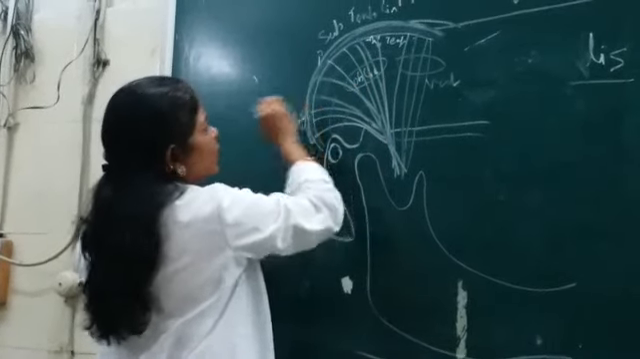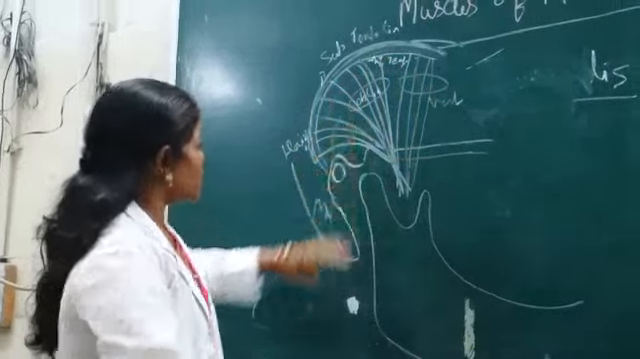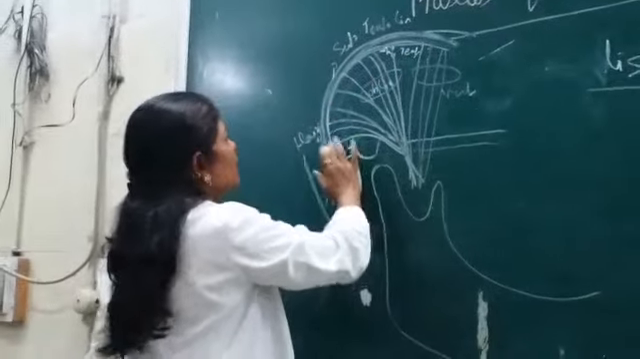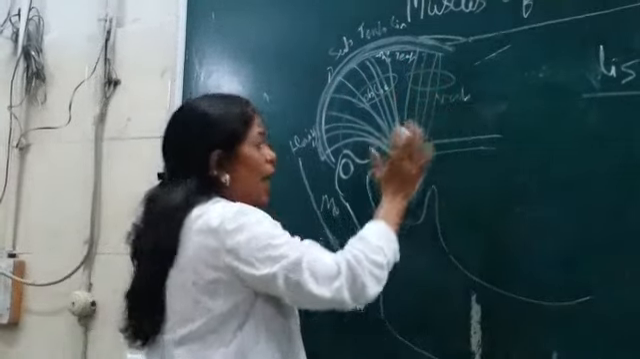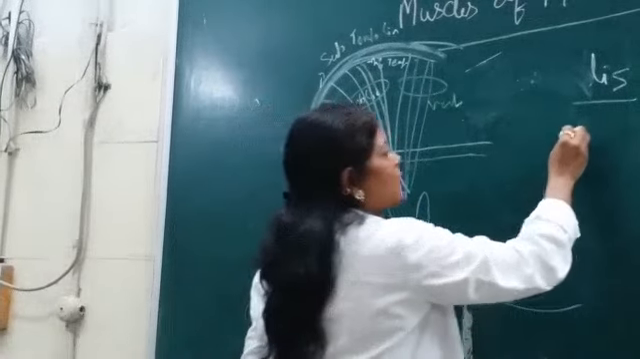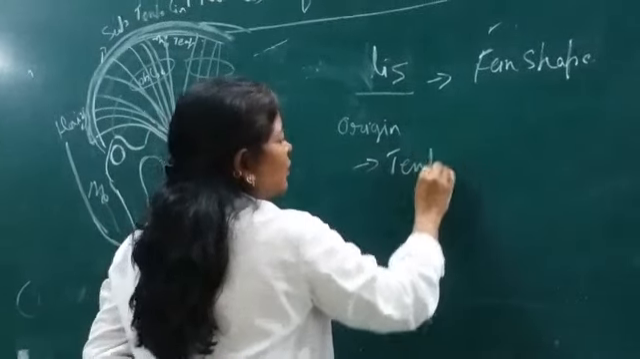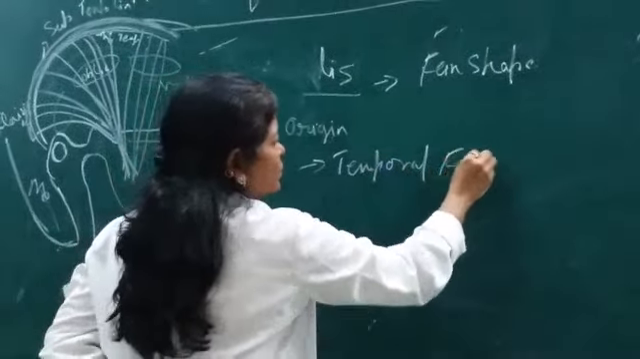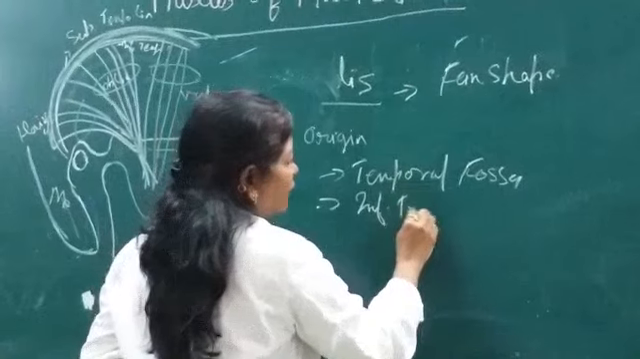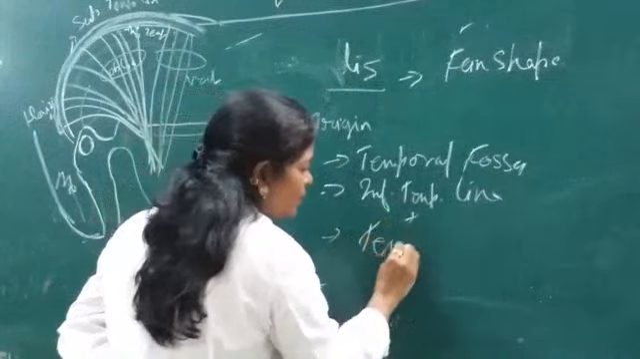horizontal fibers. Now from where do these muscle fibers of temporalis originate? It originates from the whole of the temporal fossa as well as the inferior temporal line. That means the origin of this muscle is the temporal fossa, and the inferior temporal line also gives origin to the fibers. Inferior temporal line plus temporal fossa.